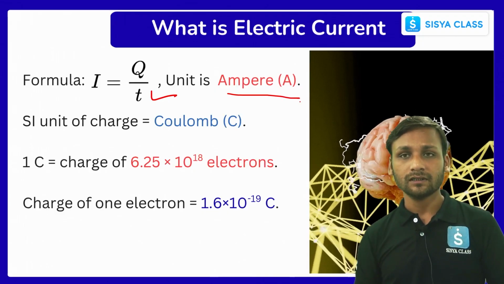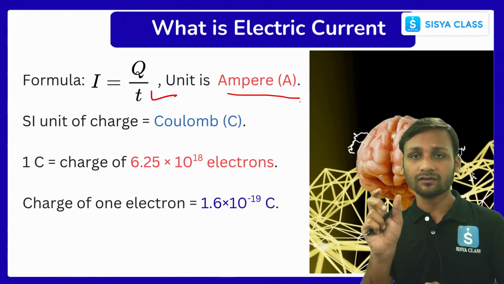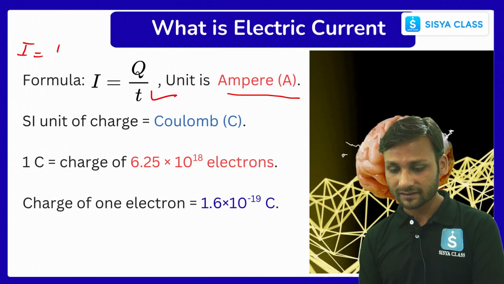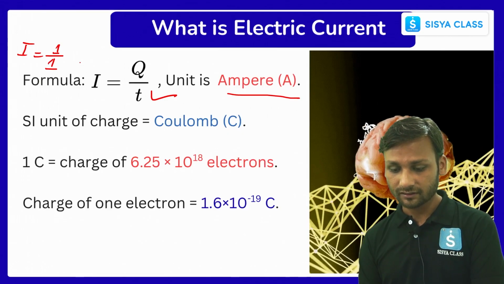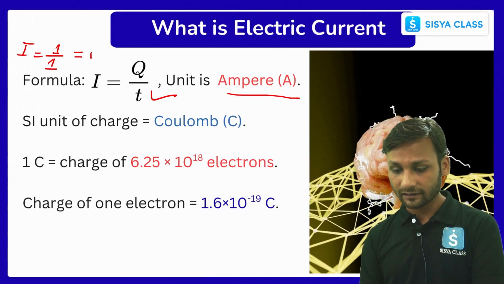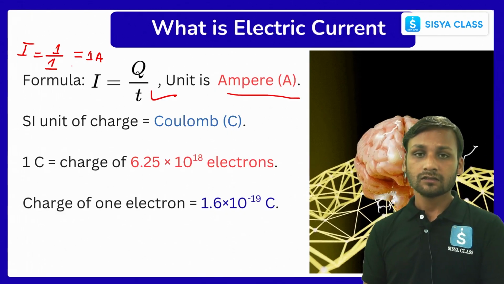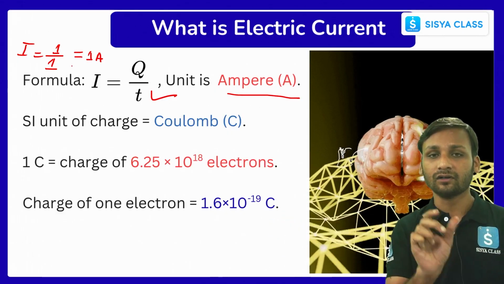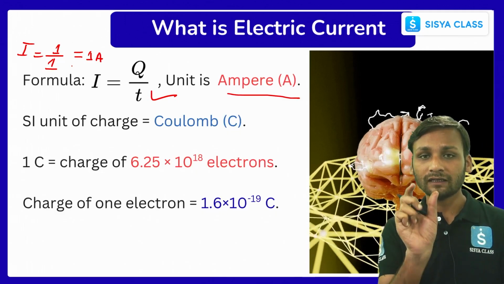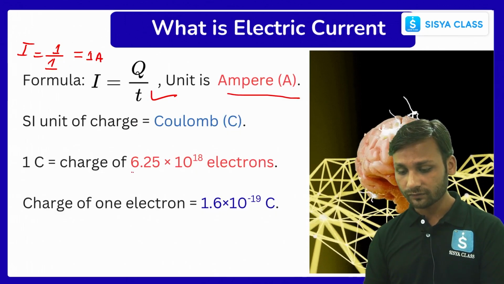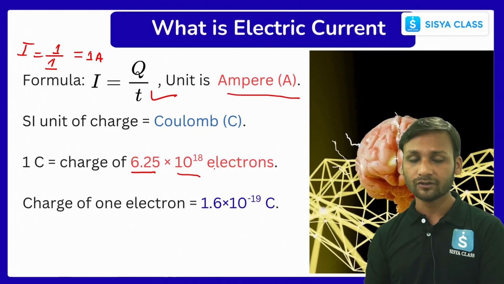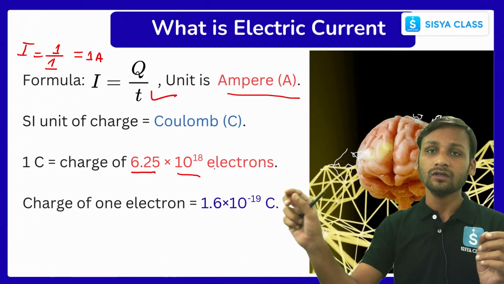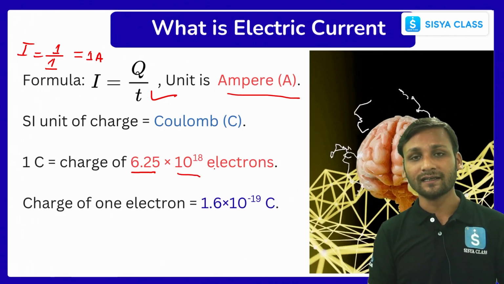So whenever there is 1 coulomb passing through that cross section in 1 second, then the current will be 1 ampere, correct? So how many electrons have flown through that cross section in 1 second, or in 1 ampere current? In 1 coulomb of charge, there are 6.25 multiplied by 10 to the power 18 electrons. This much amount of electrons has passed through that particular cross section in 1 second to produce 1 ampere of current.